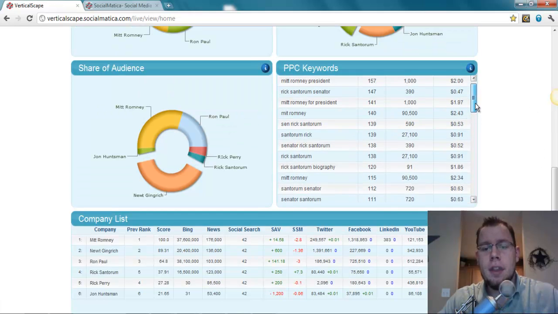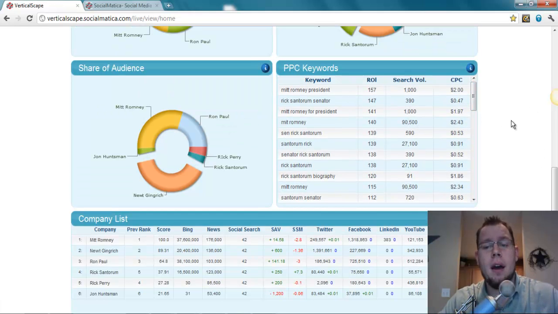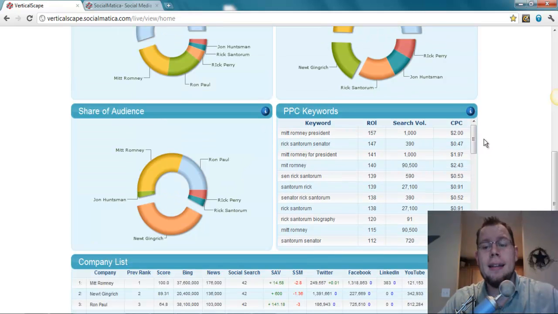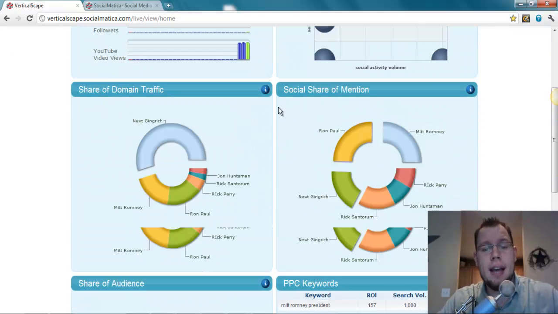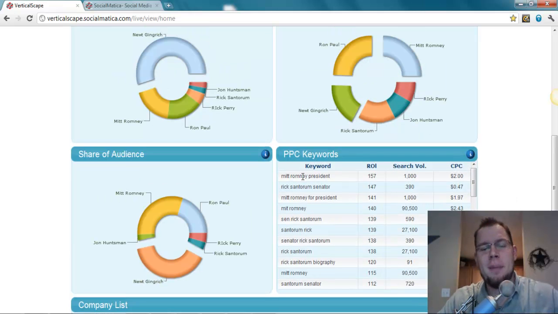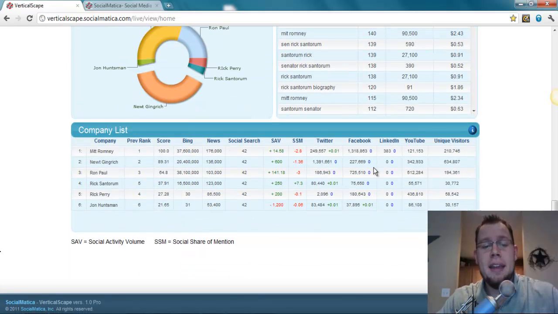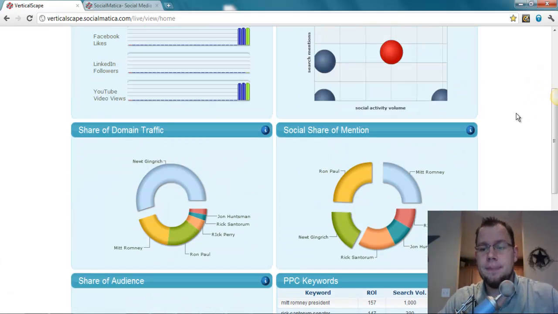Now, these are the various keywords that Newt Gingrich's campaign is bidding on for his top domain. So, quite interesting. Mitt Romney president, that's his top keyword. And he also has the most traffic. Interesting. I would love to see Newt Gingrich's bounce rate, by the way. Just something to think about. And then we lay out the specific network statistics here. We've got visitors, YouTube views, Facebook likes, Twitter followers, percent change of activity volume and shares mentioned day over day, some search results and things like that.